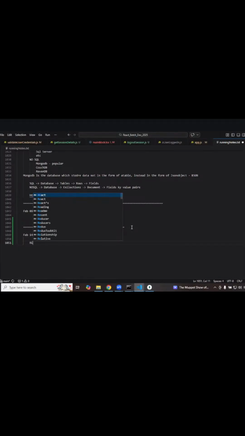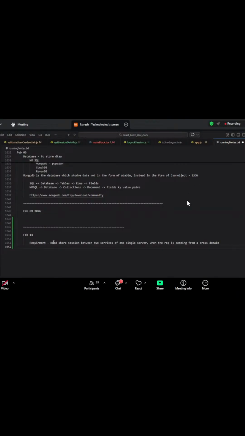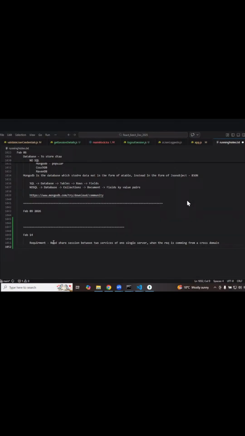The requirement is to share session between two services of one single server when the request is coming from a cross domain. Is everyone clear with this statement? Anyone, any question, let me know. Localhost 3002, localhost 5173, we have exactly that. That is a cross domain.